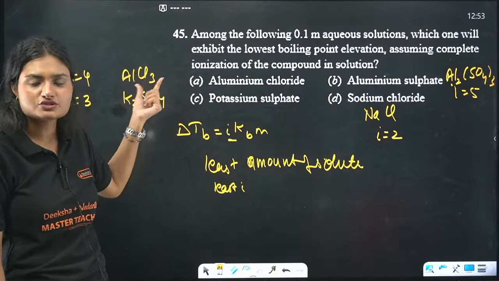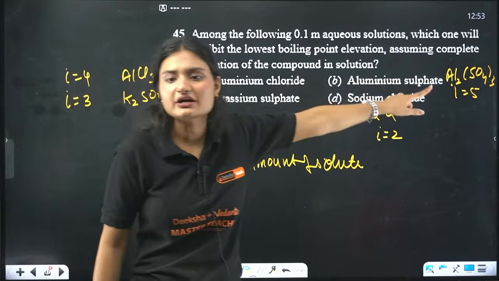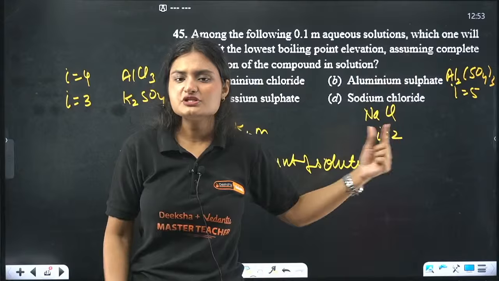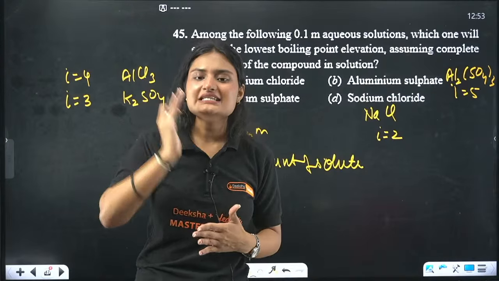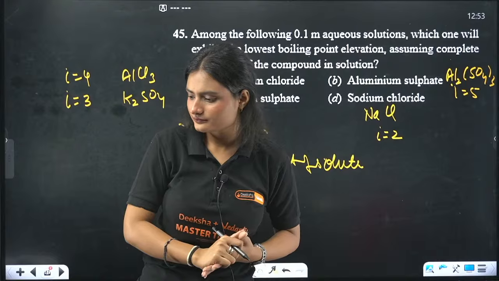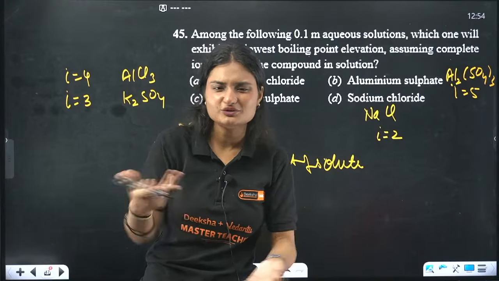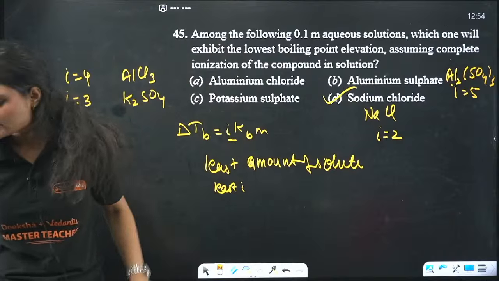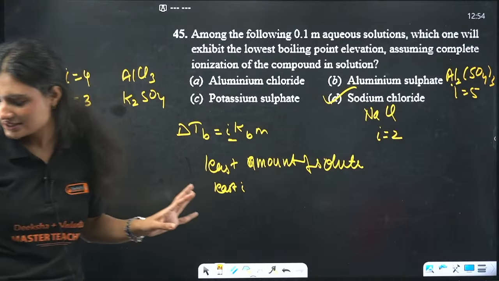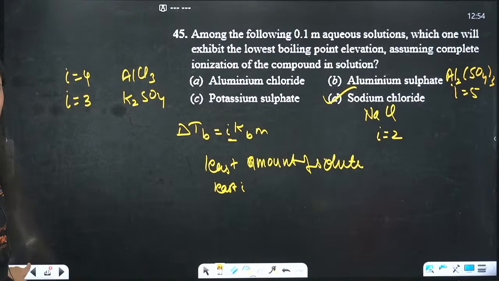That will have the lowest boiling point elevation. We are not asked for the highest elevation, we are asked for the lowest, so it is the compound with the least amount of solute, which has the least Van 't Hoff factor. This has 4 ions, this has 3 ions, this has 5 ions, this has only 2 ions. So this will show the least boiling point elevation because it has the least amount of solute particles. The correct answer is D, and all of you agree. Clear? Okay, done.